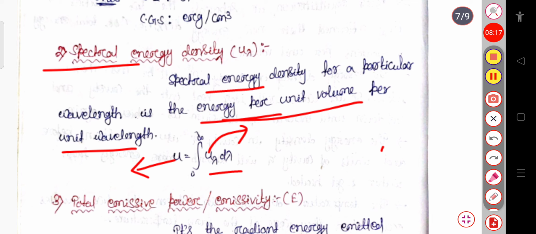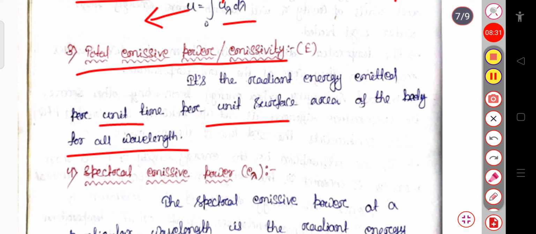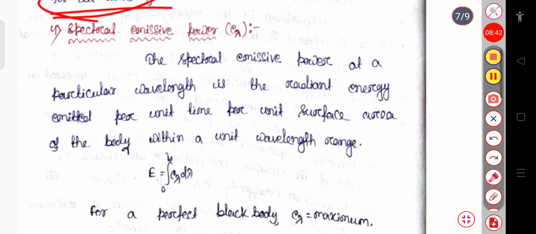Now see the total emissive power or emissivity, that is capital E. It is the radiant energy emitted per unit time per unit surface area of the body for all wavelengths. This is known as the total emissive power. Now the spectral emissive power, that is E lambda.